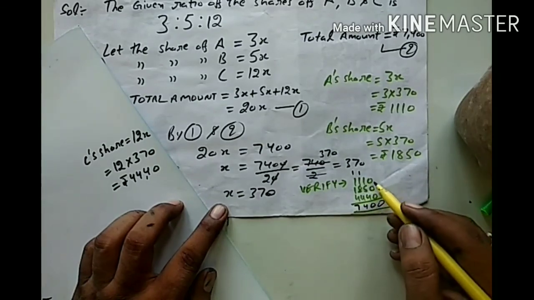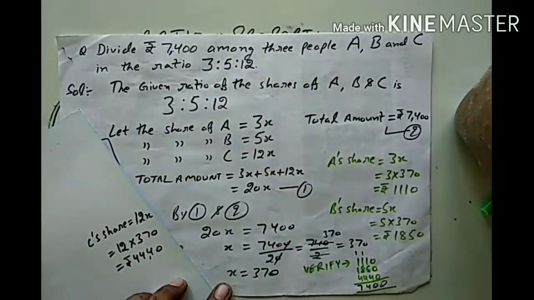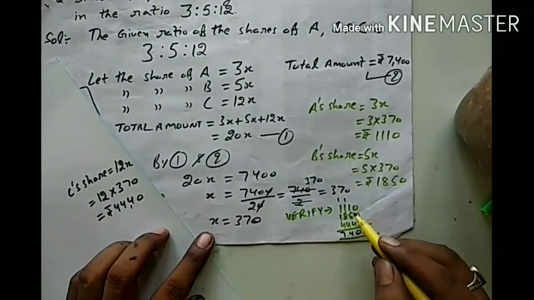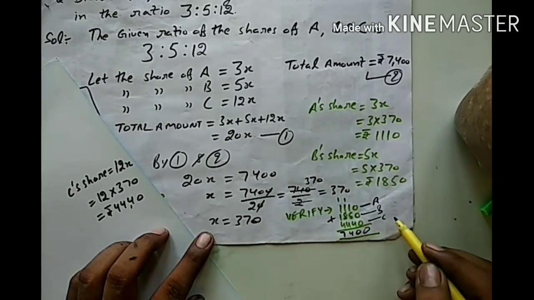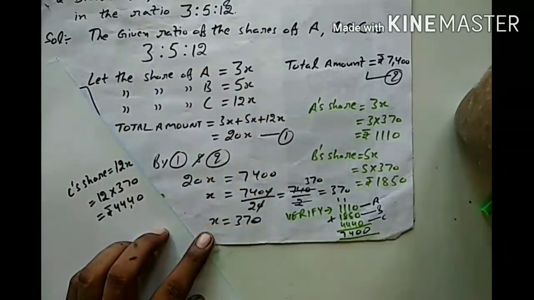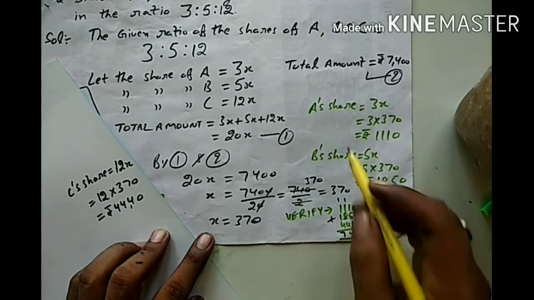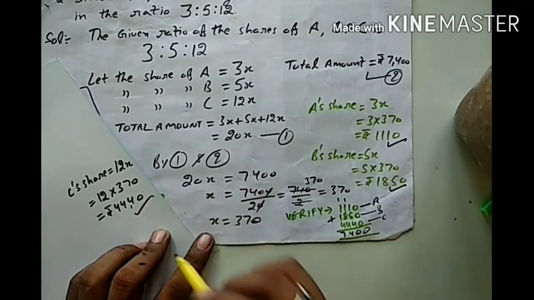Yes, all the shares complete the full amount, that is 7,400. If I add the share of A, share of B and share of C, then the total amount is rupees 7,400 that was given in the question. So in this way we have completed the sum by finding the share of A, B and C.